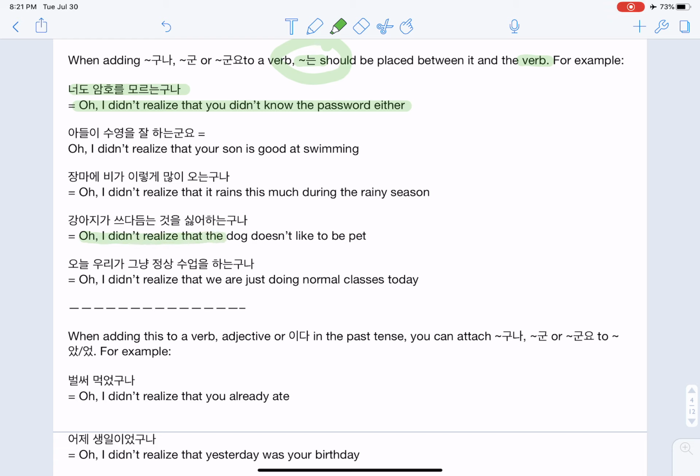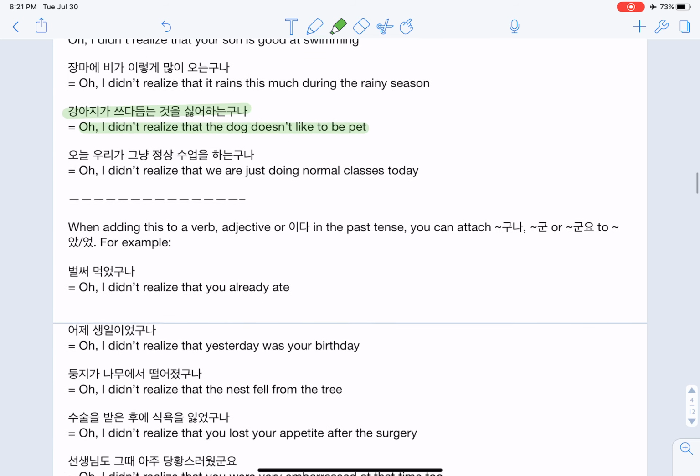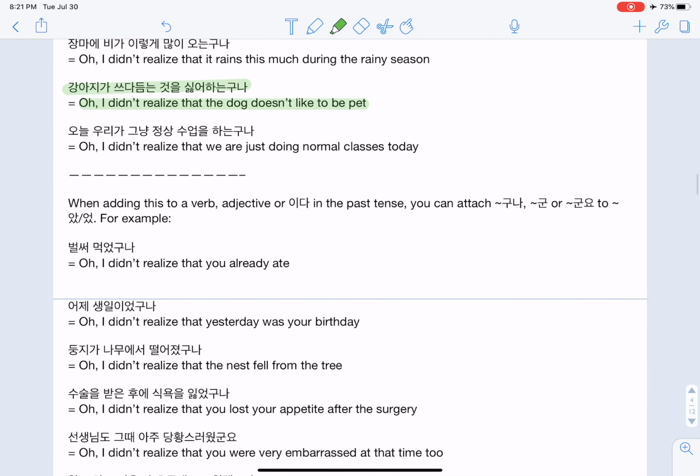Oh, I didn't realize that the dog doesn't like to be pet. 강아지가 쓰다듬는 것을 싫어하는구나. This is a tricky verb we'll go over later. 쓰다듬다, to pet. In a pinch, you can just use 만지다 as well.